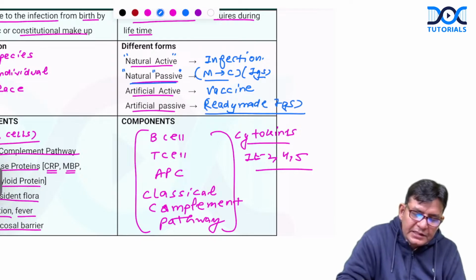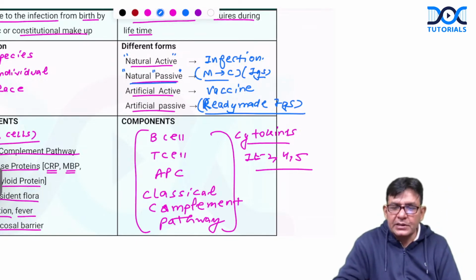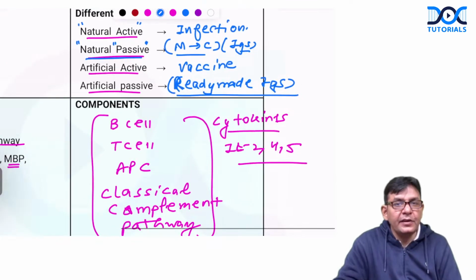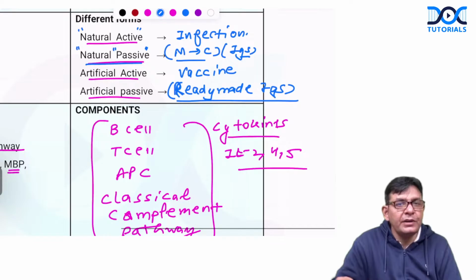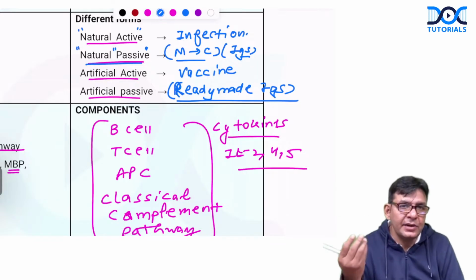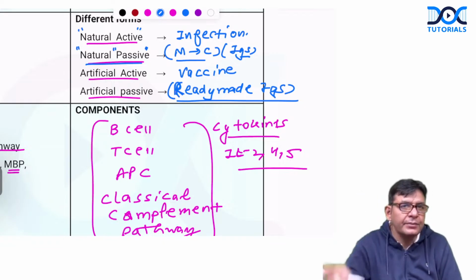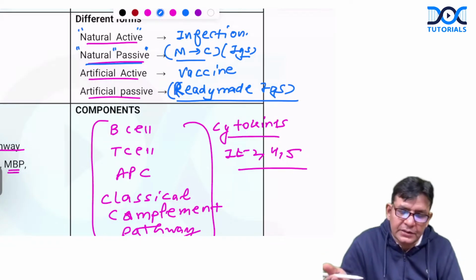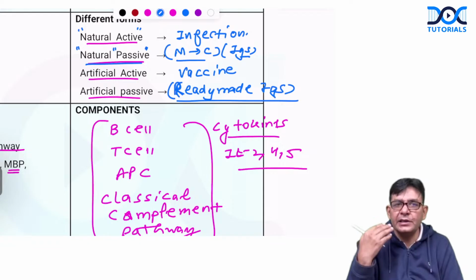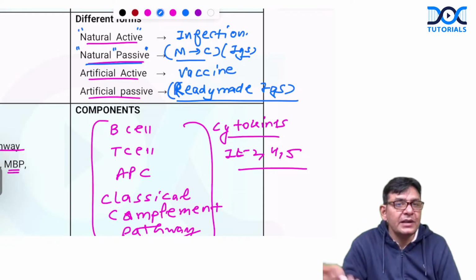There are certain diseases in which you do not have the time to handle the things, because the things are so fast, like in rabies. In rabies, you don't have the time. Suppose in a category 3 bite, the bite is at the face, how much time will it take to reach the brain? 3 mm per hour is the speed. So what you want to do is halt that particular progress of the virus right there. And that you do how? With the help of immunoglobulins, ready-made antibodies.